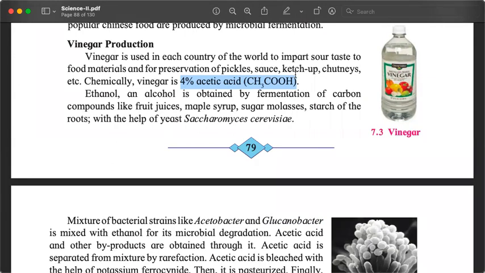So 4% acetic acid means CH3COOH in a solution of water, in which if the total volume is 1 liter, then 960 ml would be water and 40 ml will be our acetic acid. If we take 100 ml, then 96 ml will be water and 4 ml will be acetic acid. That is vinegar.